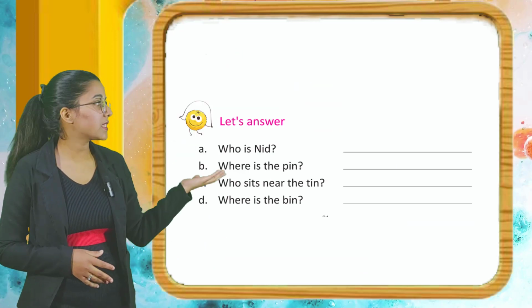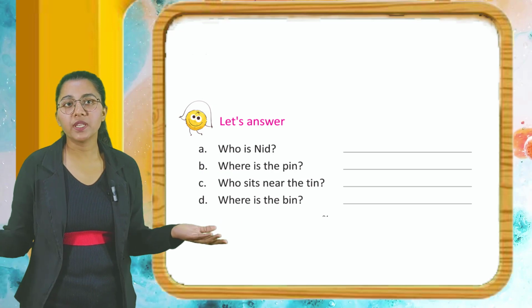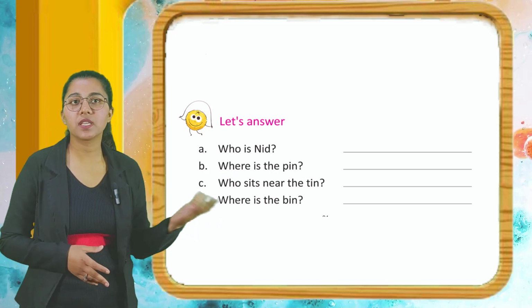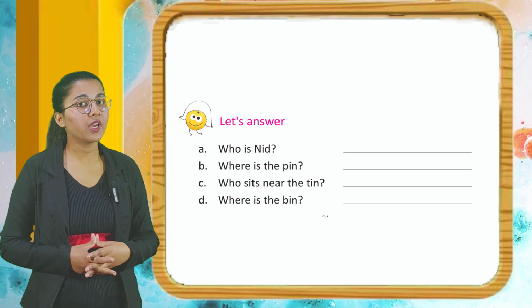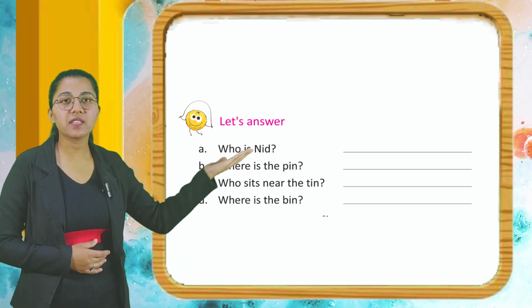Now let's answer. A. Who is Nid? B. Where is the pin? C. Who sits near the tin? D. Where is the bin? So students, you have to answer these questions in the blanks along with the questions.